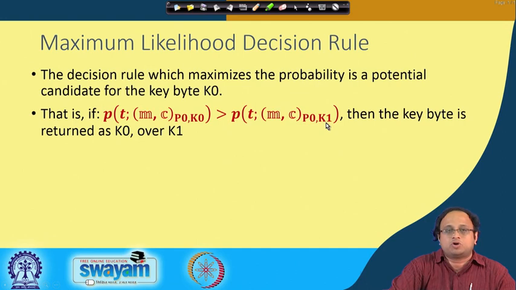So k1 stands for all those keys whose Hamming weight is 4. Now I take a power trace t and plug it into this formula, and if this is greater than this, then the maximum likelihood decision rule tells me that the key byte I will return is k0 over k1. So I basically have a preference for k0 compared to k1.